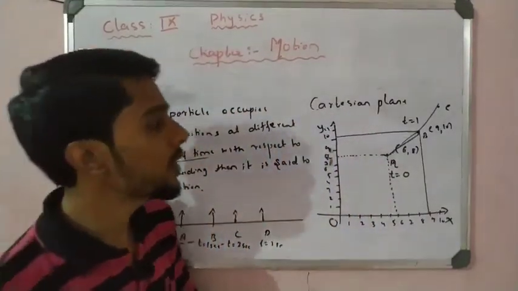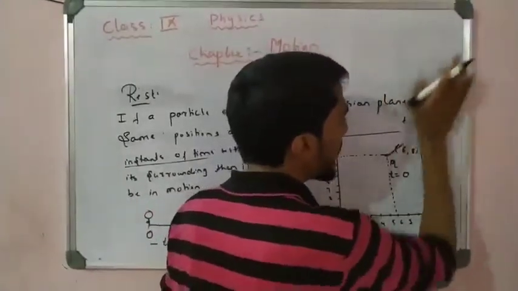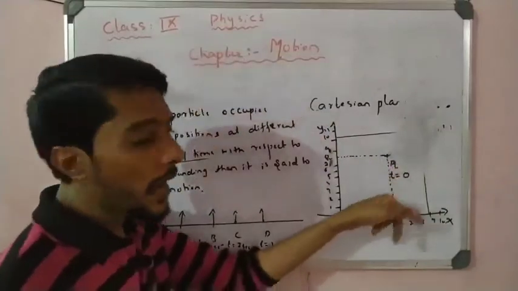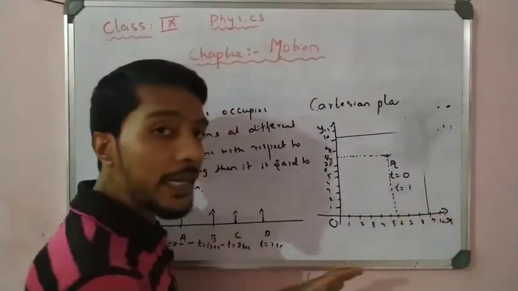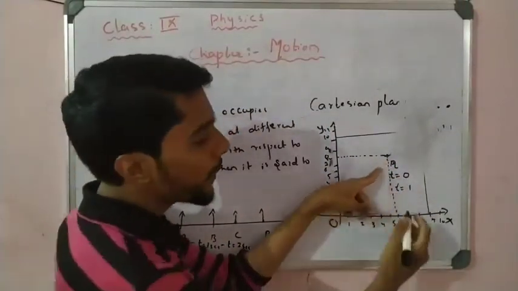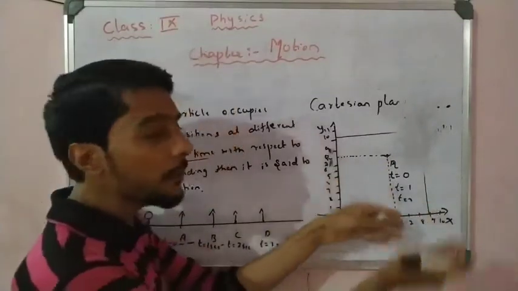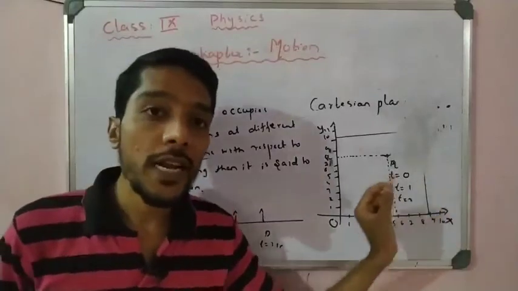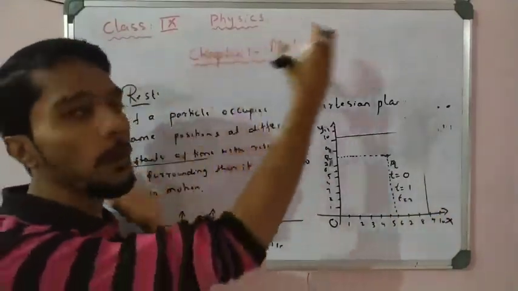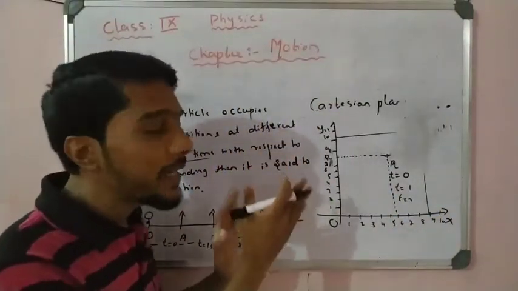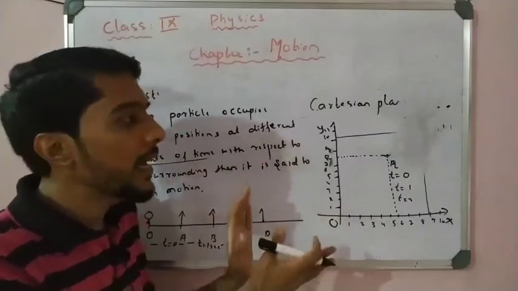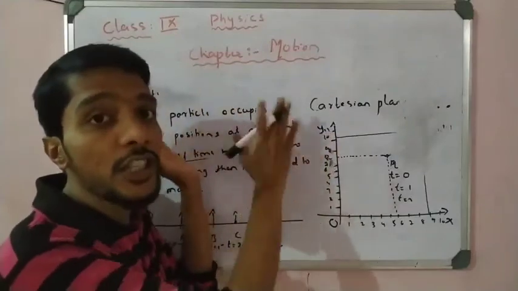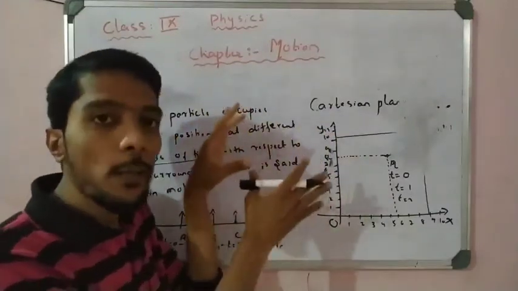For example, in the Cartesian plane, first the particle is at A, and after time t1 the particle still remains at A. If the time changes to t2, the particle still remains at A. That means there is no change in the position, right? So that is called rest. For example, my whiteboard is there, and in the whole lecture the board is stuck to the wall, so it is at rest. It does not change its position.